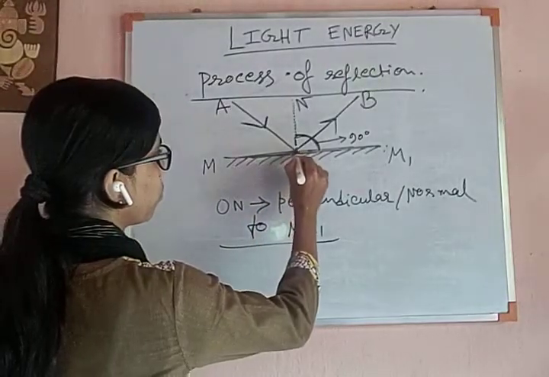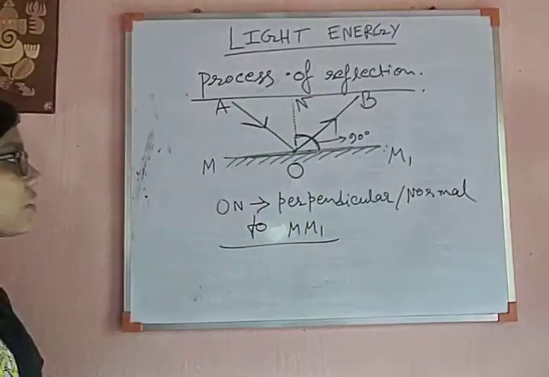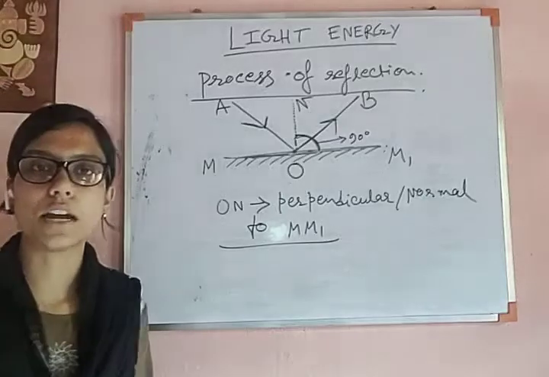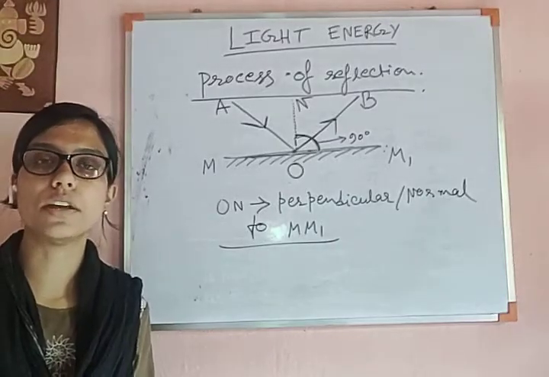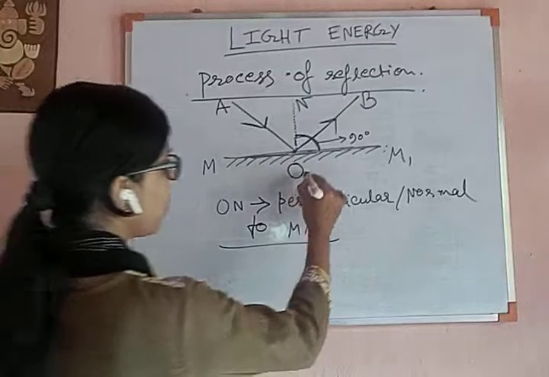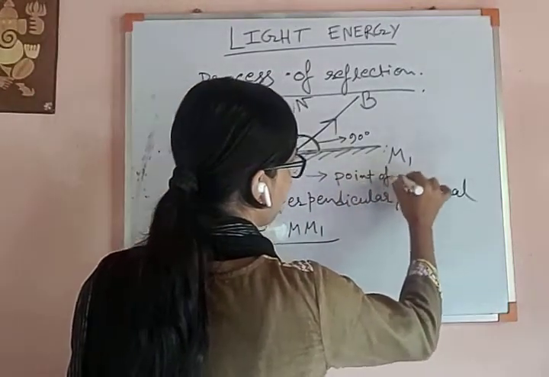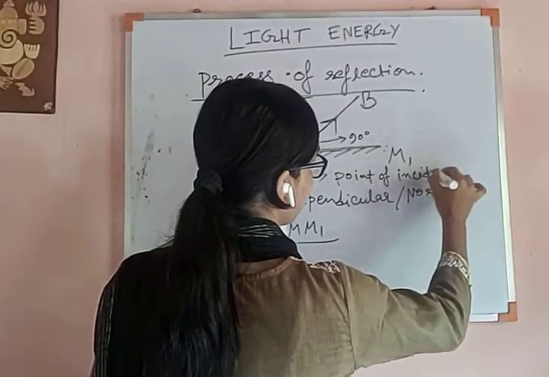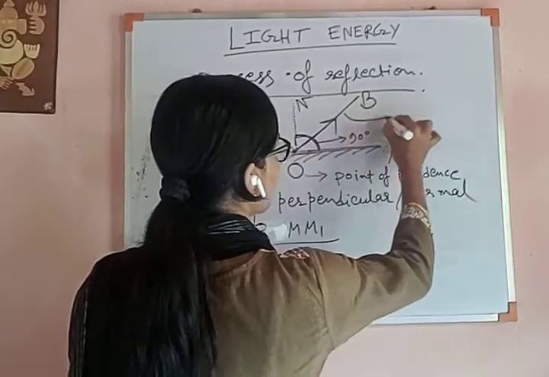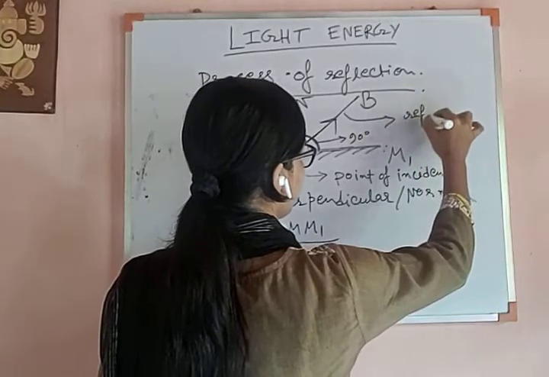The point O, where the incident ray is reflecting, is known as the point of incidence. OB is the reflected light.